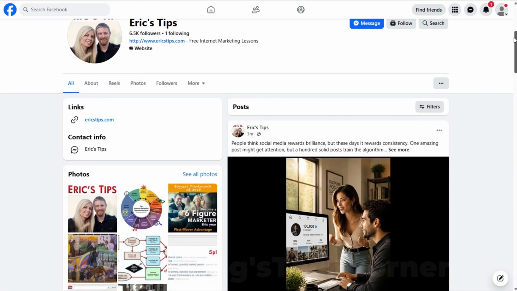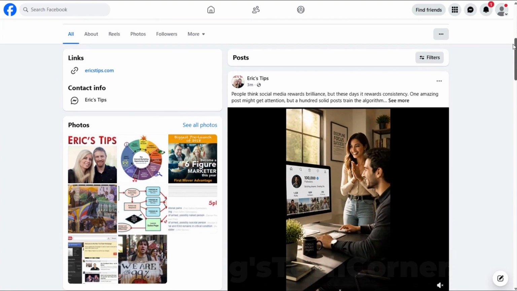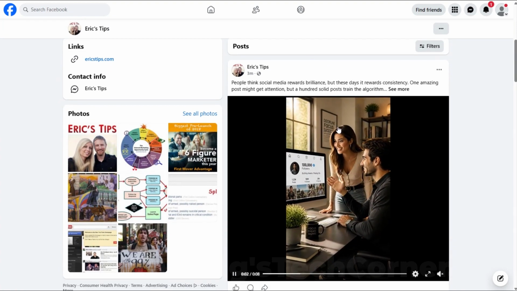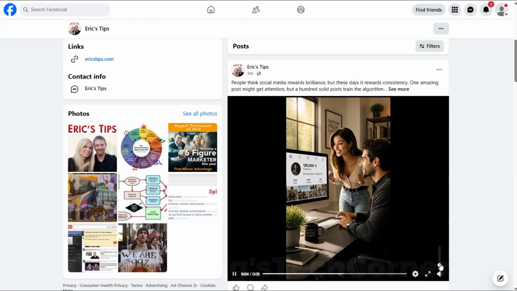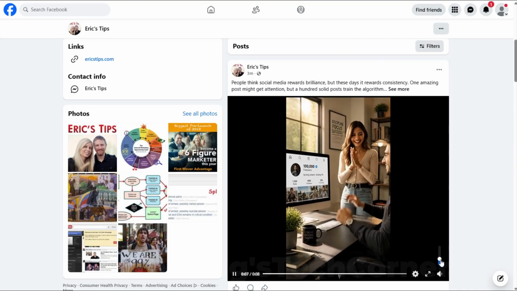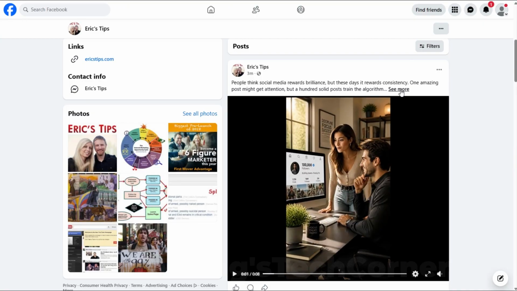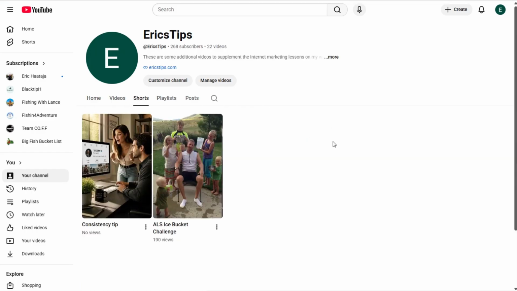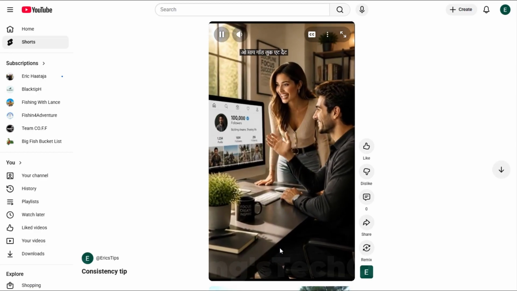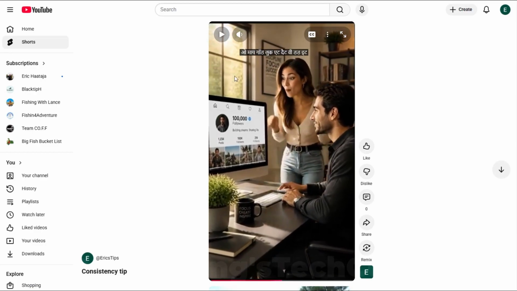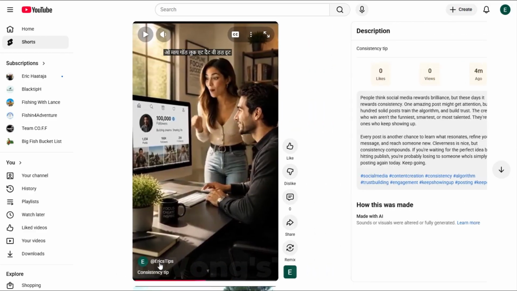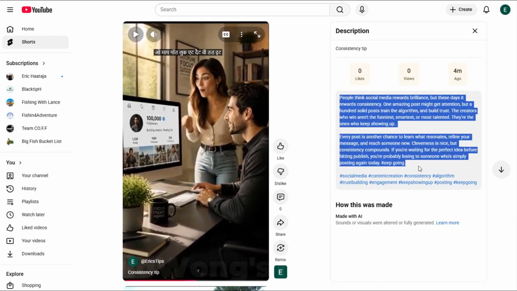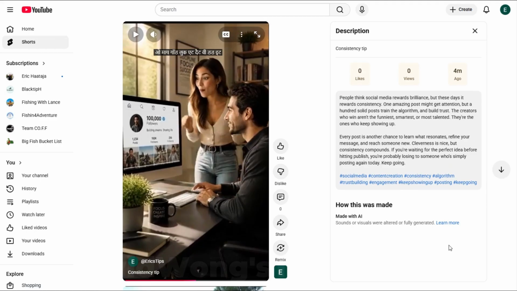And you can see this is actually an account I really don't use much anymore, but it worked perfectly. Here's our post. We can unmute. 1,000 followers. Wow. Oh my. So Facebook looks great. Let's jump over to YouTube. And this one, because it's vertical, it'll be counted as a short on YouTube. And here it is, consistency tip. Oh my God, look at that. We did it. And if we click on the title to see the full description, here you can see the full description that we put in along with those hashtags.